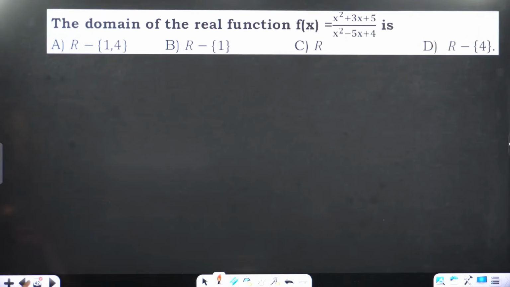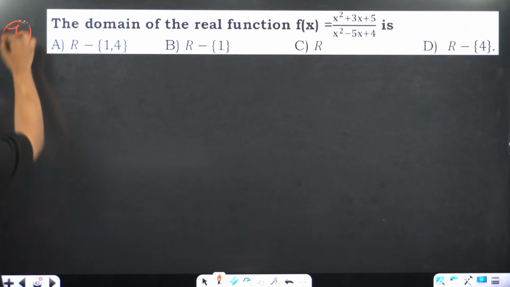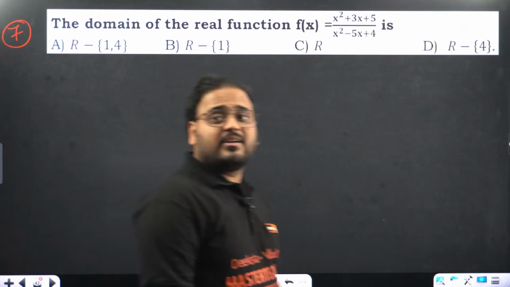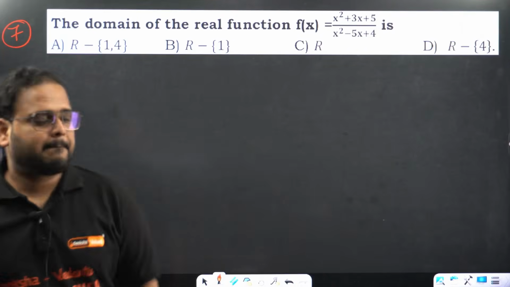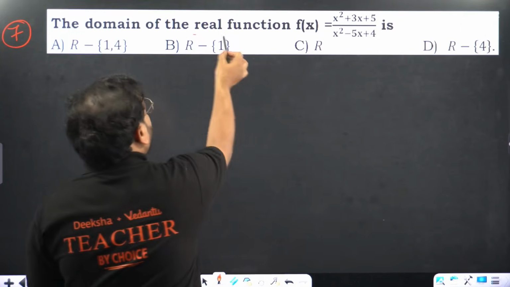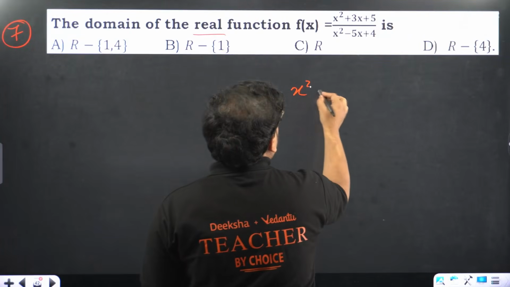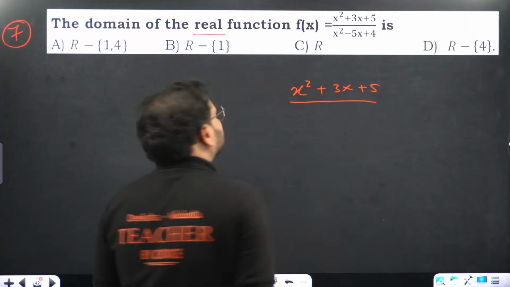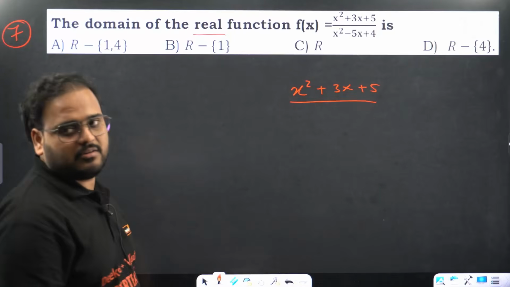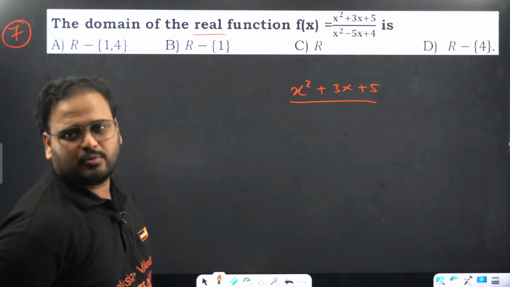Question number 7, take this once again. Domain of the real function. Domain of real function is what? This is basically a rational function. You cannot factorize the numerator, can you? Check. 5x square. No, you cannot factorize this. You cannot factorize the numerator. Correct now? 5x square is there. You can't factorize.